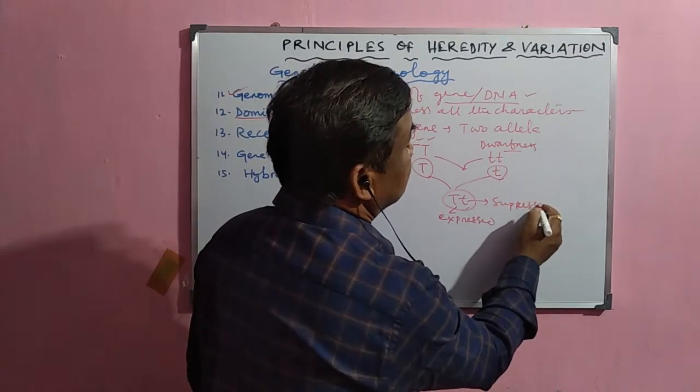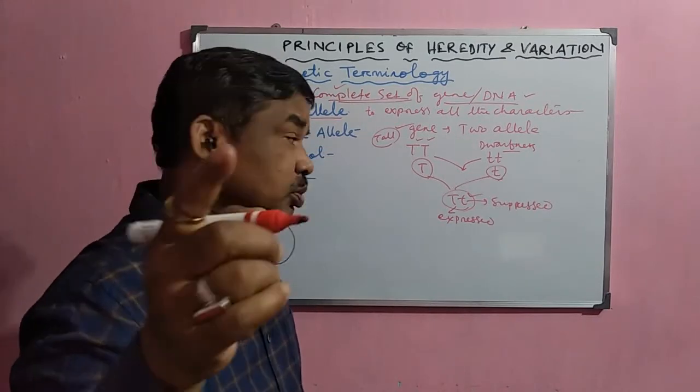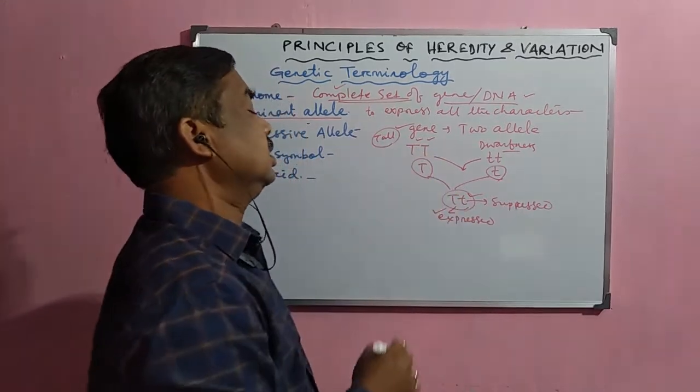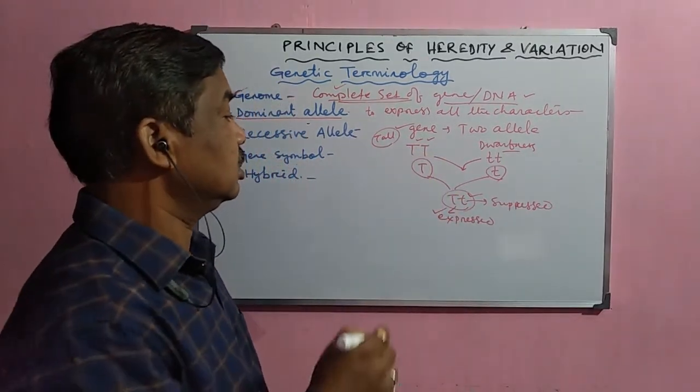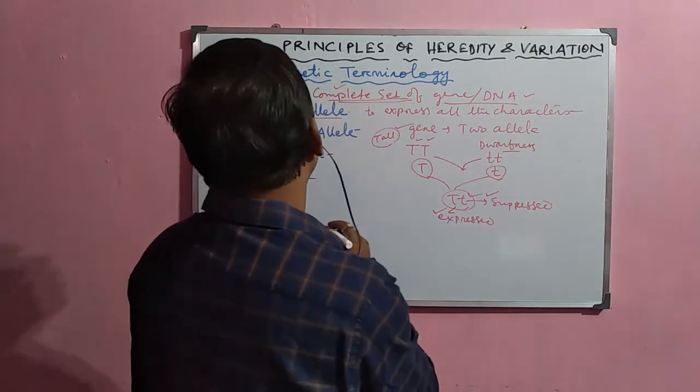The allele expressed in the next generation is called the dominant allele, and the one not expressed is the recessive allele.